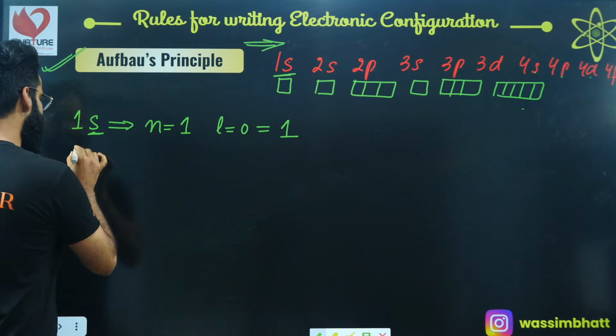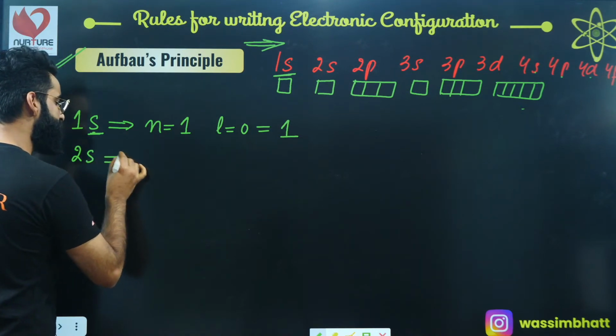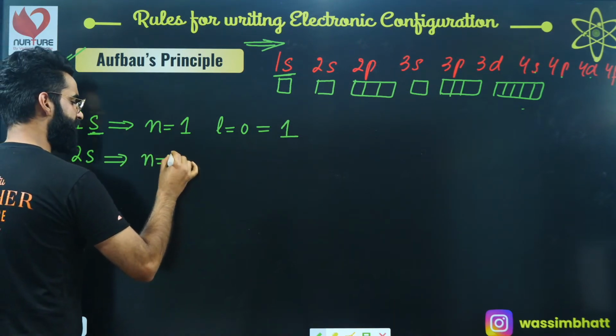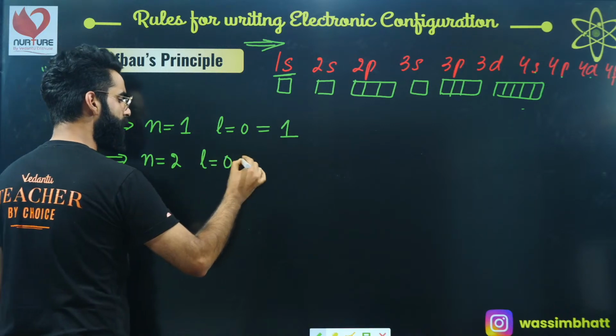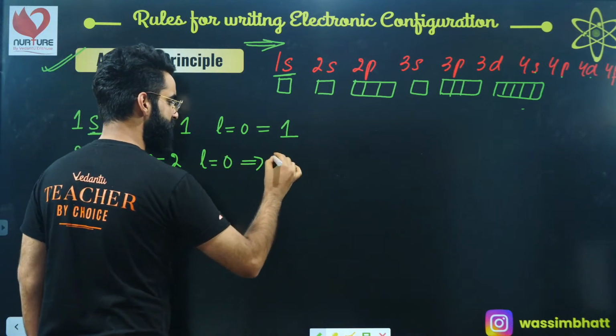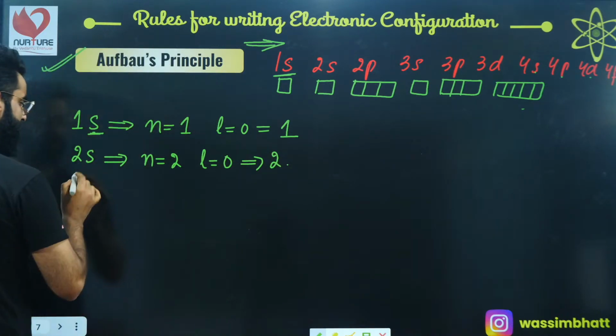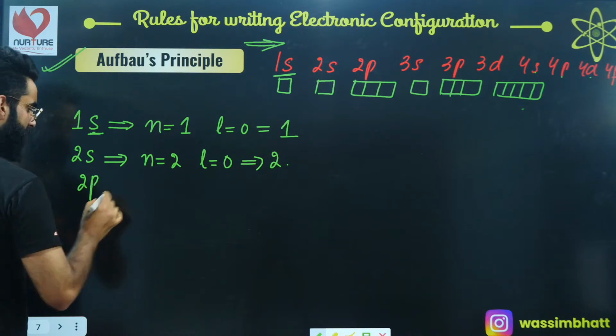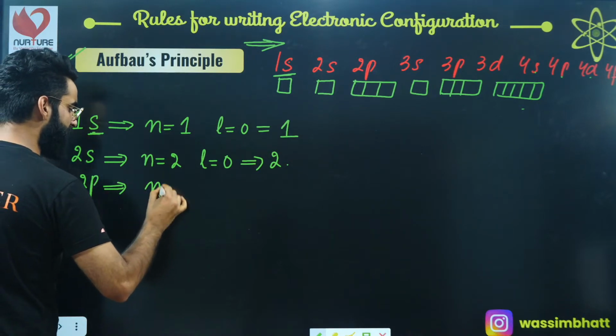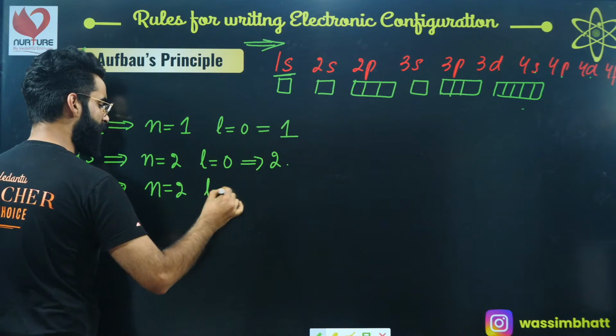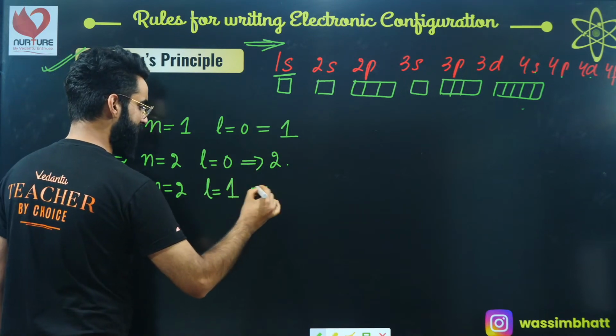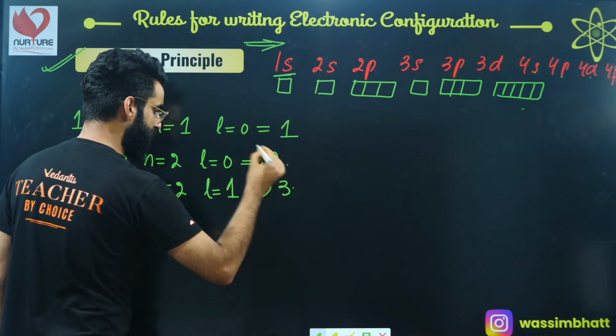Similarly, for 2s, the value of n is 2 and l for s is 0, so n plus l, 2 plus 0, comes out to be 2. Similarly, for 2p, the value of n is 2 and the value of l for p is 1, so n plus l, 2 plus 1, comes out to be 3, right?